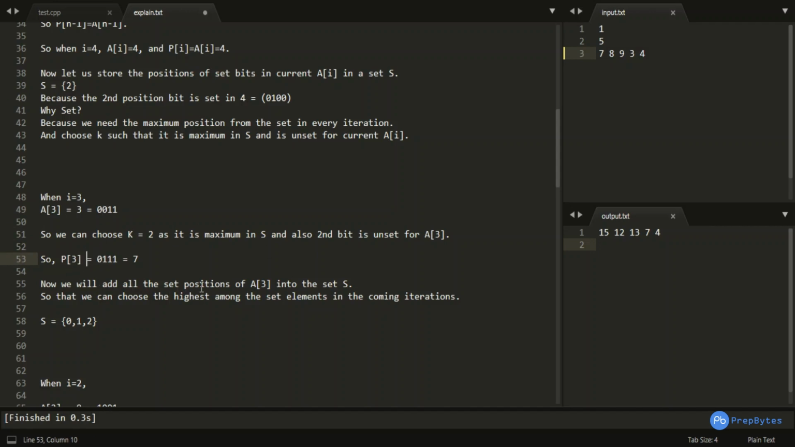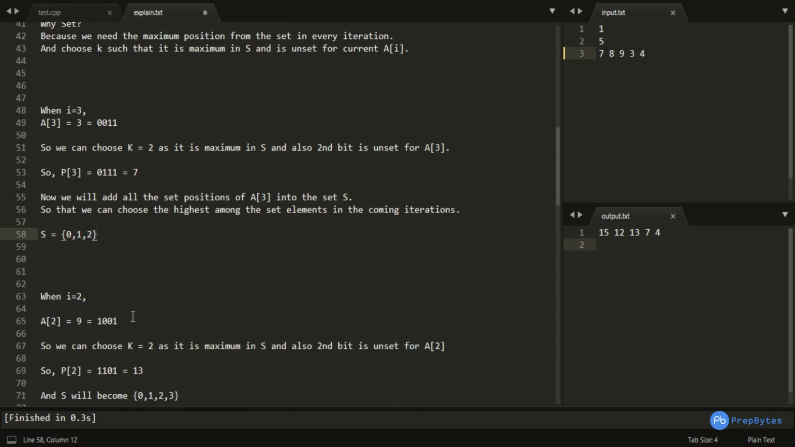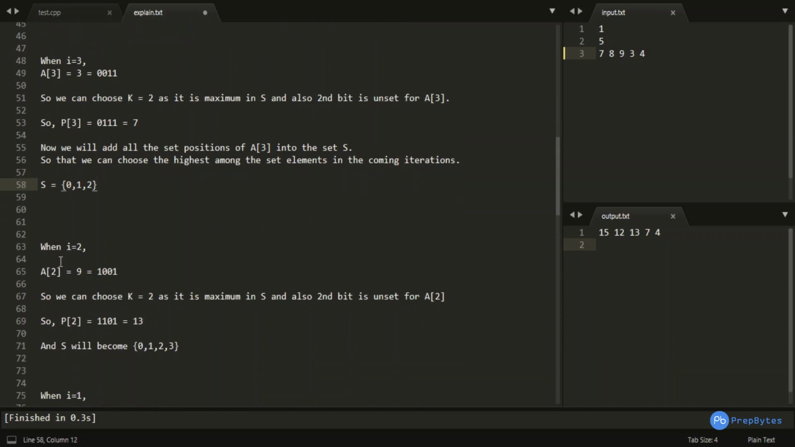Now we will be adding all the set positions of a of 3 as well in my set S, so that we can choose the highest among the set elements in the coming iterations. So what are the set positions in 3? The set positions in 3 are nothing but 0 and 1. So I have inserted 0 and 1 in my set, and the set is storing them in a sorted manner. Okay. So when i is equal to 2, then a of 2 becomes 9, right?